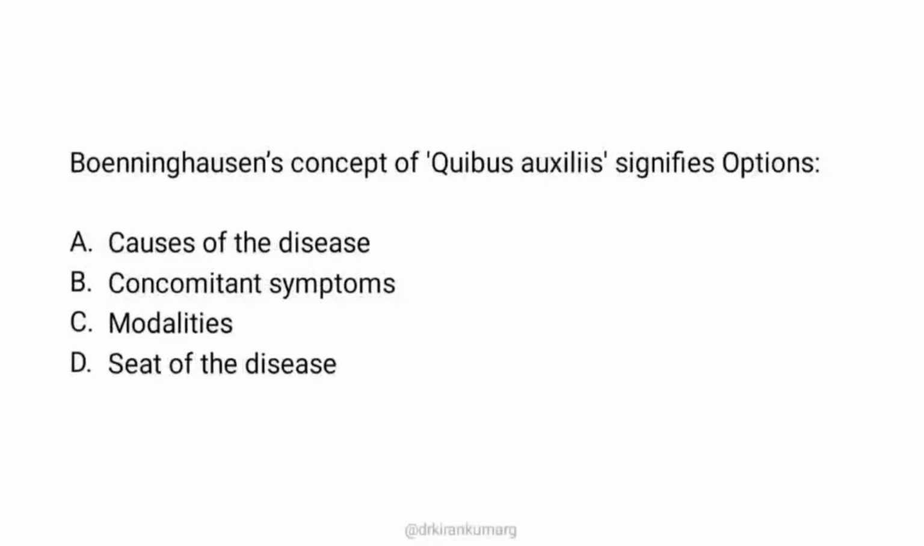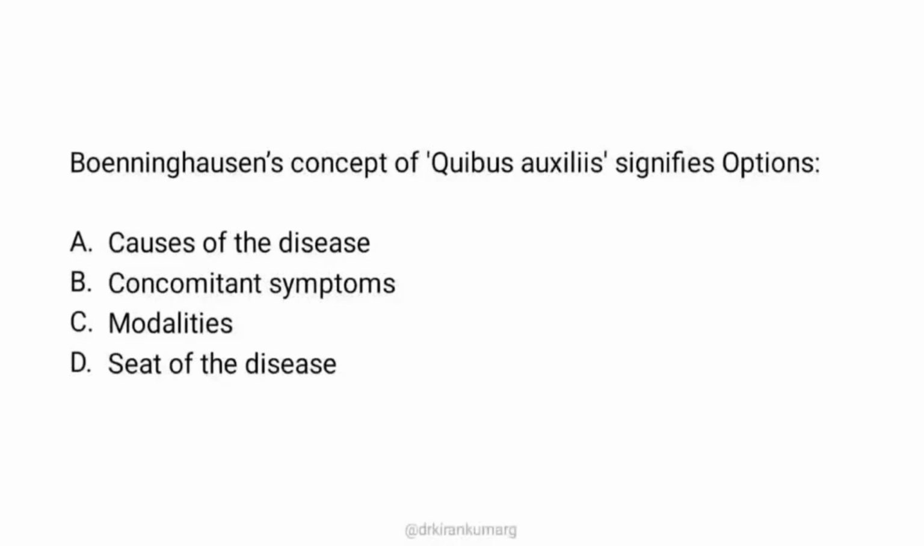Okay. Moving on to the last question. This is a very basic UG question, where you might have learnt about repertory in the fourth year of your BHMS. This is a question where Bonninghausen's concept of Quibus auxiliis signifies the options. Okay, what does it simply mean? What does Quibus auxiliis mean in the below symptom?